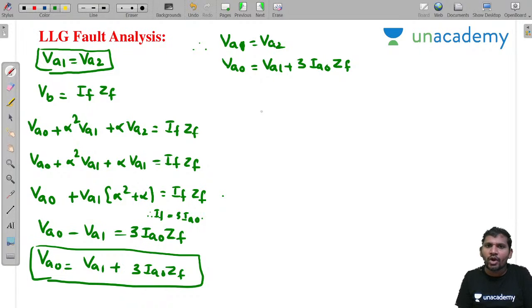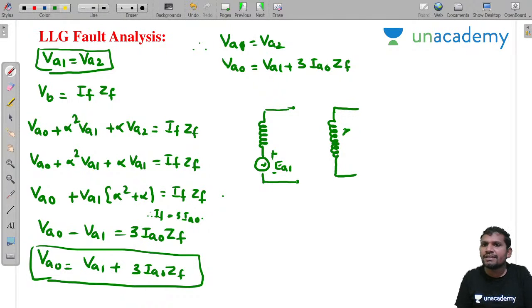First, I am drawing the positive sequence network, with the source EA1. Please concentrate. Next, I am drawing the negative sequence network. This is Z2, this is Z1.